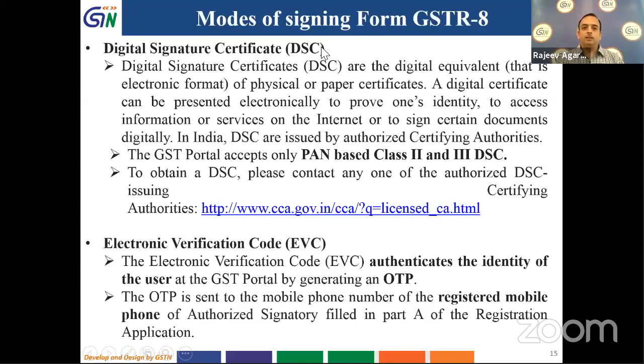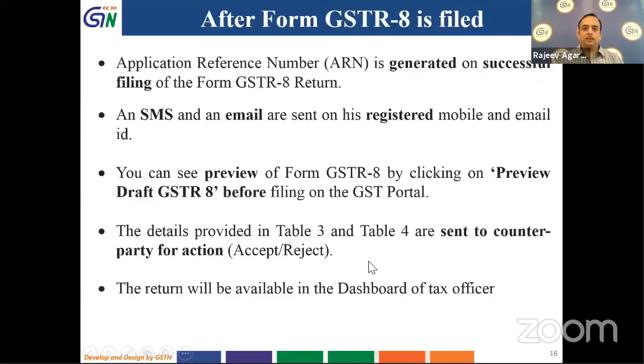As we have seen, the filing of form could be done either using digital signature certificate. The GST portal accepts only PAN-based Class 2 and Class 3 DSC, or it could be done through electronic verification code, in which an OTP is sent to the registered mobile number, and that OTP has to be entered, and using that, return could be filed. We will see this later.